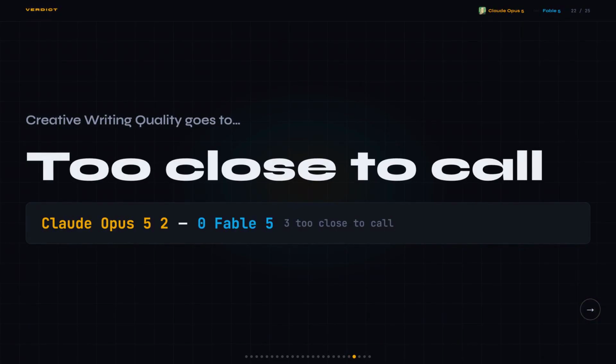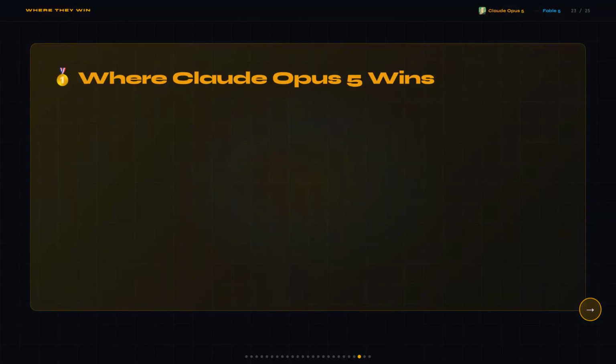Final scoreboard: Claude Opus 5, 2 wins; Fable 5, 0 wins; 3 tied, which is actually a cleaner result than I anticipated. And it makes the decision rule pretty straightforward. Claude Opus 5 wins on price. Full stop, $5 input, $25 output per million tokens, exactly half of Fable 5 across every category.